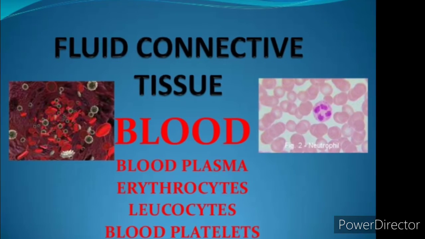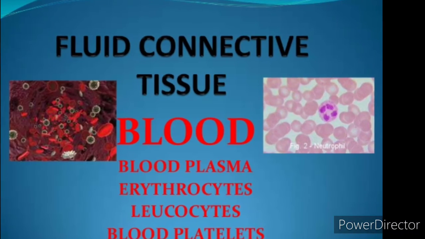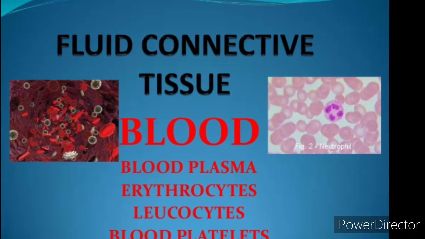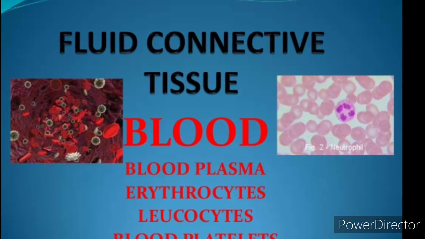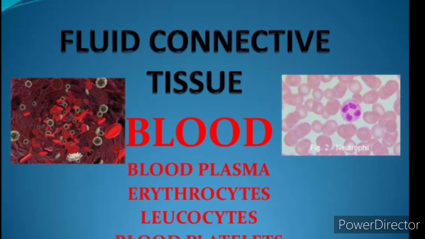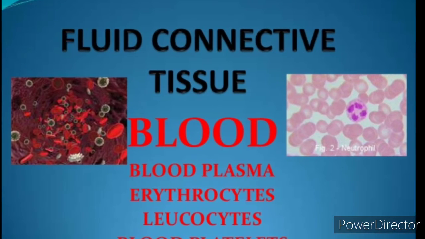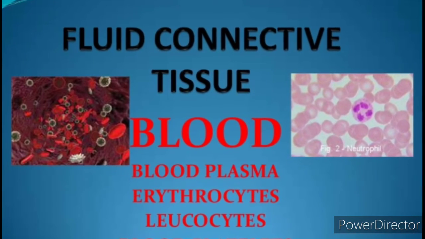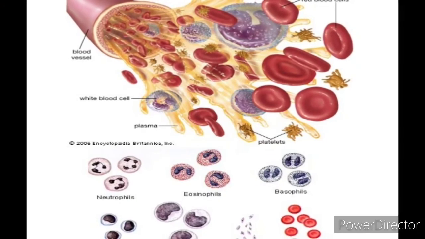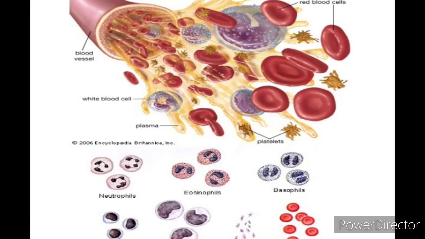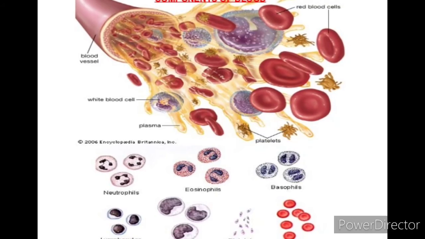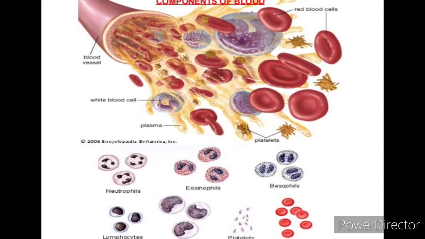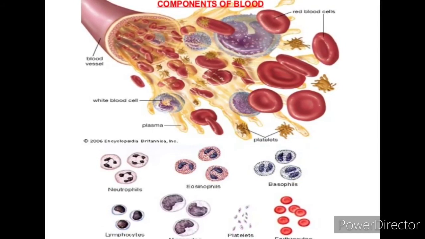Now we are going to discuss fluid connective tissue, that is blood. Blood contains lots of cells: blood plasma, erythrocytes, leukocytes and blood platelets. All these are cells. Blood can flow from one place to another. It is a fluid, semi-solid content, and that's why it is known as a fluid tissue.